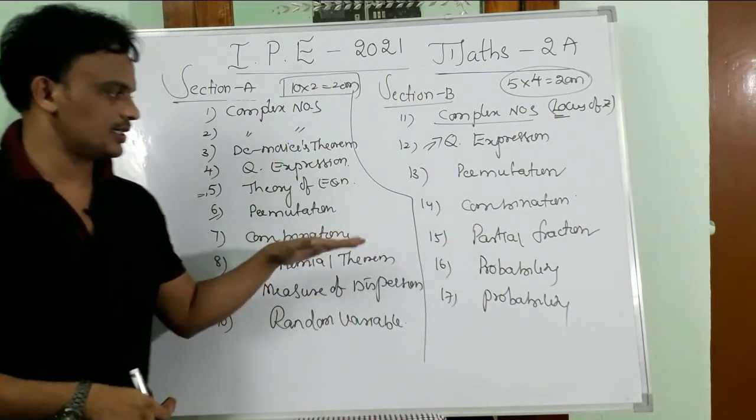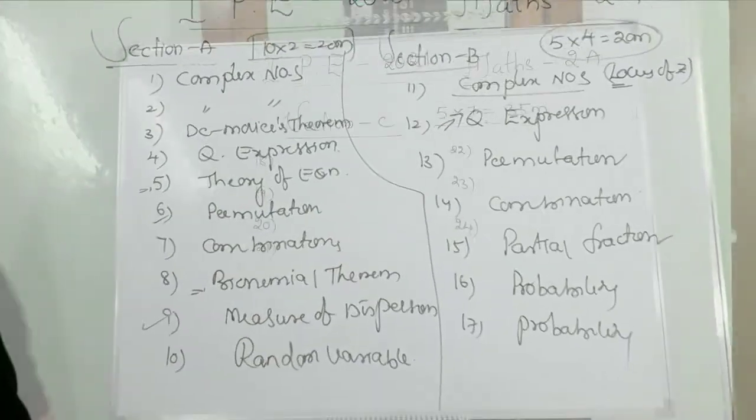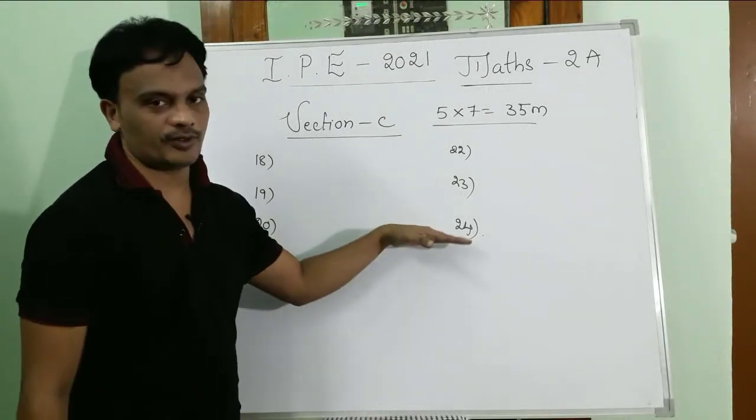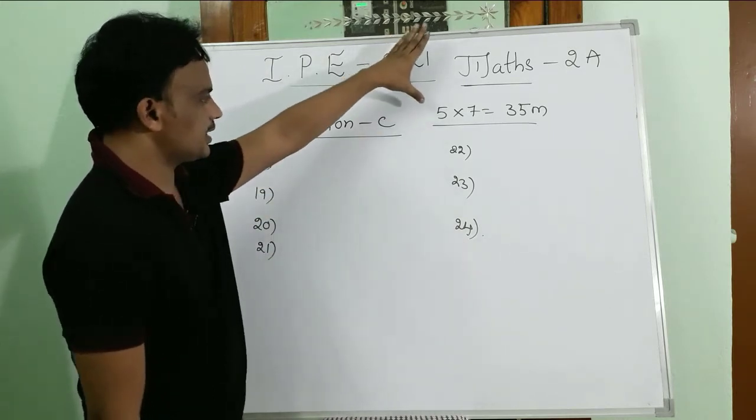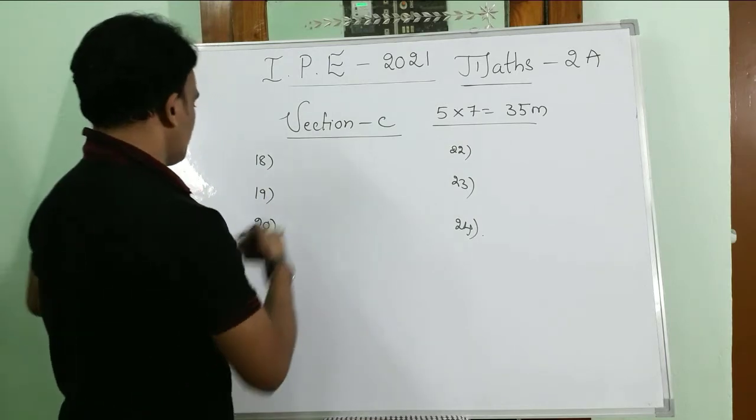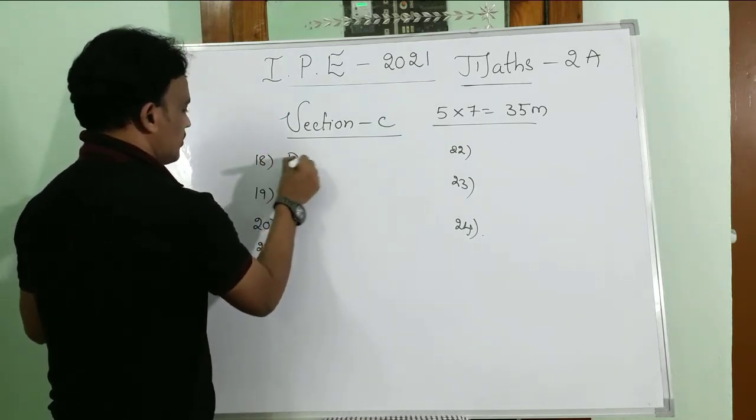Coming to section C, from section C also we may get 7 questions. Out of those, you are going to select 5 questions, each carrying 7 marks, 35. From the 18th question, this is from De Moivre's theorem.